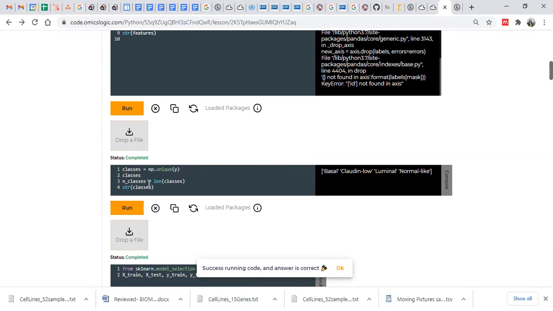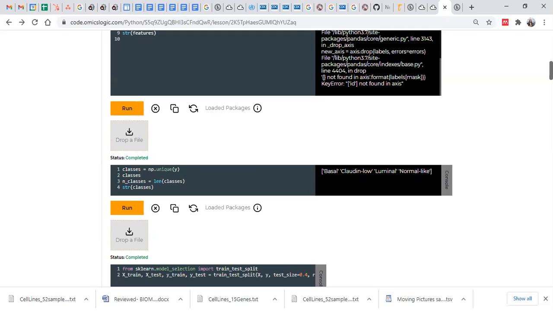So first, here we are preparing our classes. Classes means the labels which it contains. With np.unique, because we have multiple labels, one for each of these samples, we make them unique. With this simple command we can make it unique.